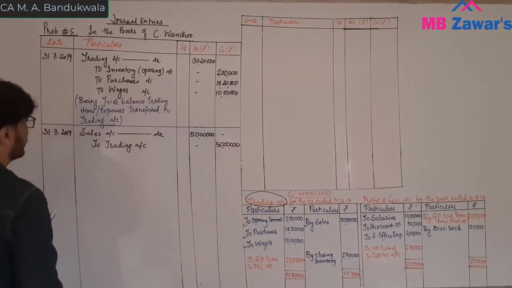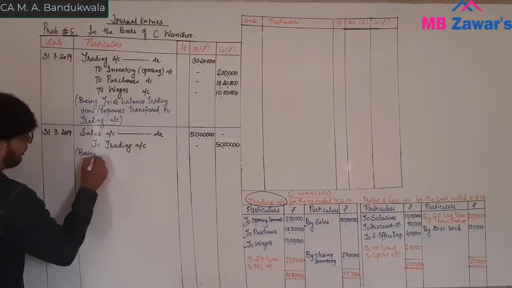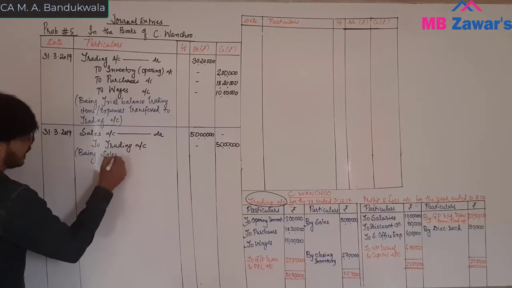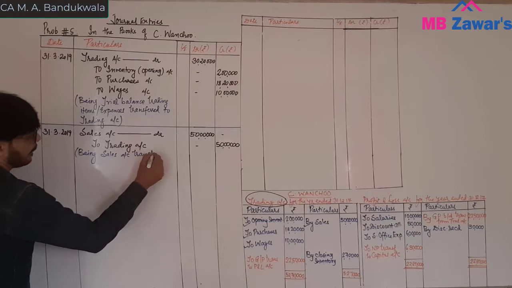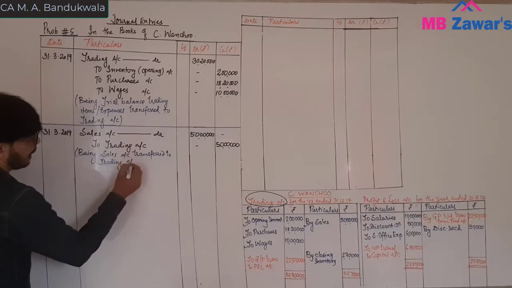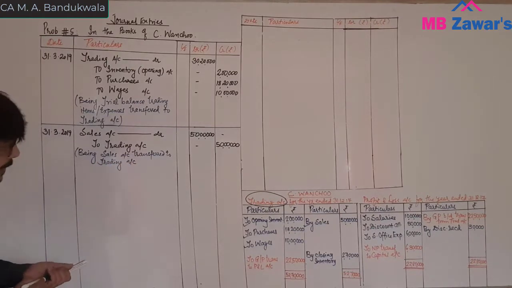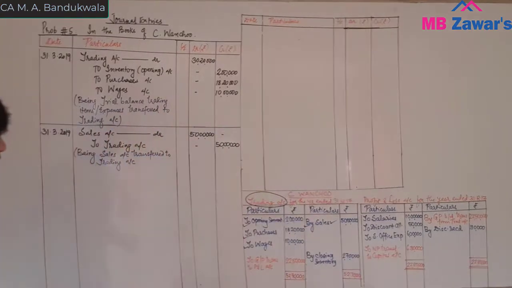Narration. Being sales account transferred to trading account, and we have passed sales. Now comes closing inventory.